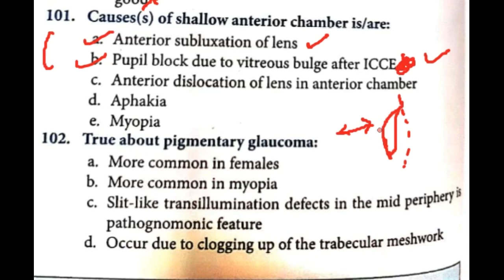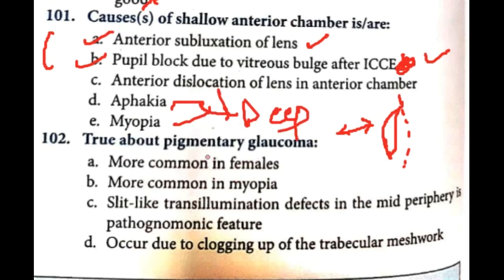So it does not cause shallow anterior chamber. In turn it causes deep anterior chamber. Then aphakia: if the lens is not there, it leads to deep anterior chamber. Myopia also causes deep anterior chamber. So these are the causes of deep anterior chamber.